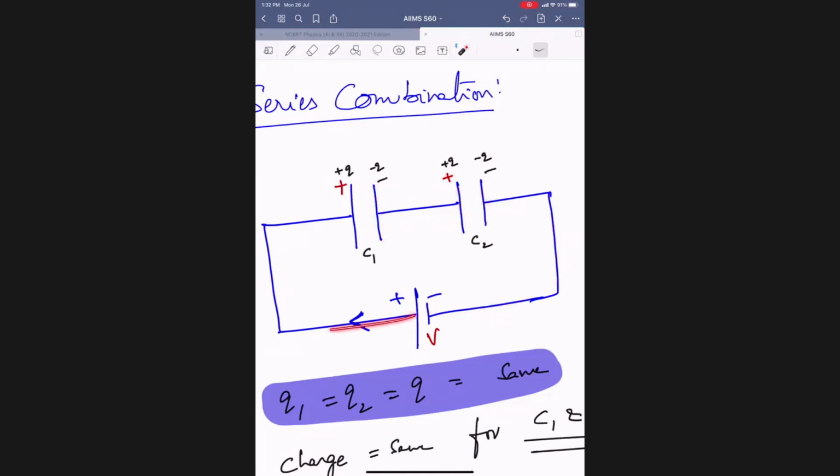And it is connected to the plus plate. Minus is there, then it will be how much? Plus. So whatever the value here, same value here with opposite sign, same value here, opposite. So that's why plus Q, minus Q, plus Q, minus Q. Got it? Got it.